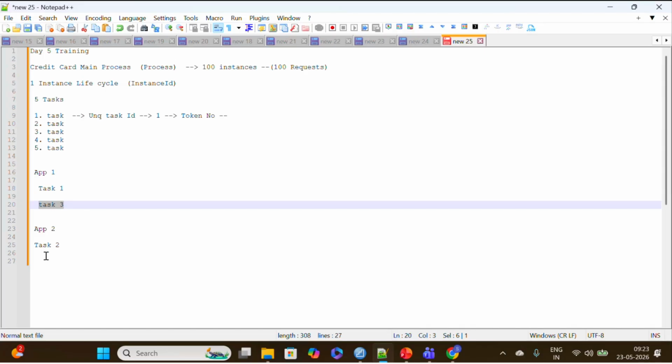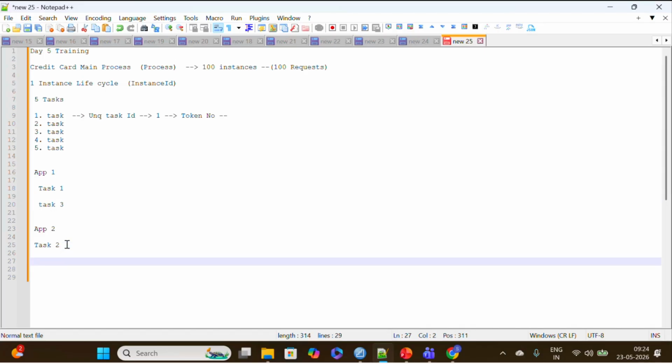If another process is initiated in app two, it will start from task four. Do you understand? Throughout your BPM tool, task IDs will be unique, and across all the applications you are using combined, there will be instances running in production.